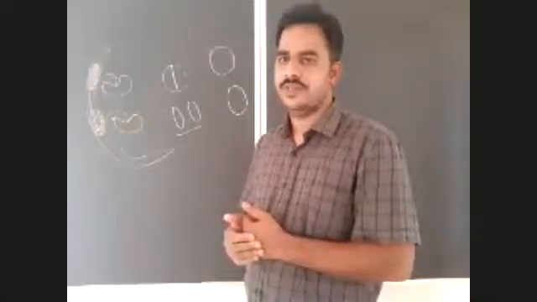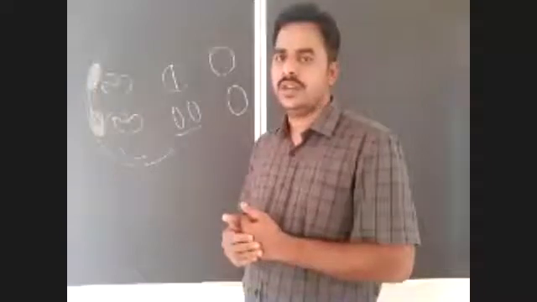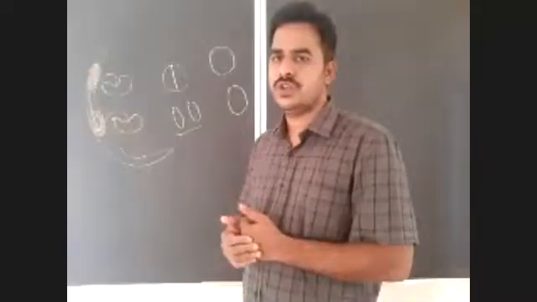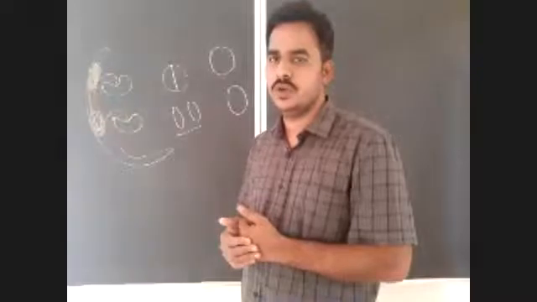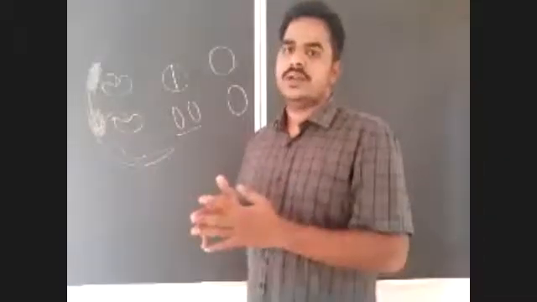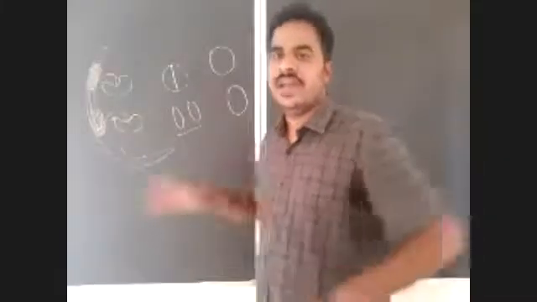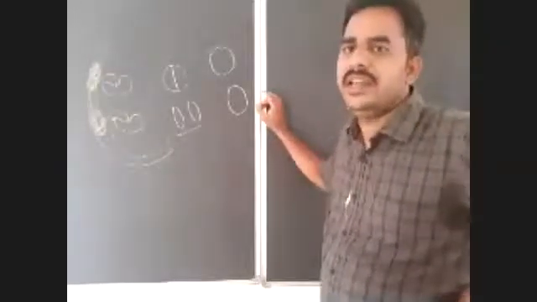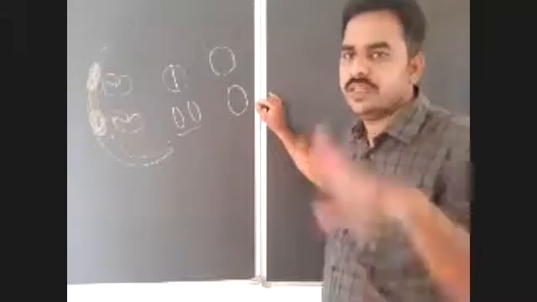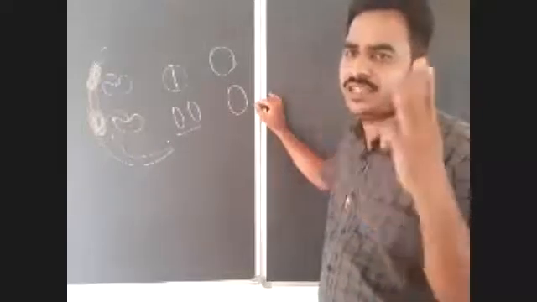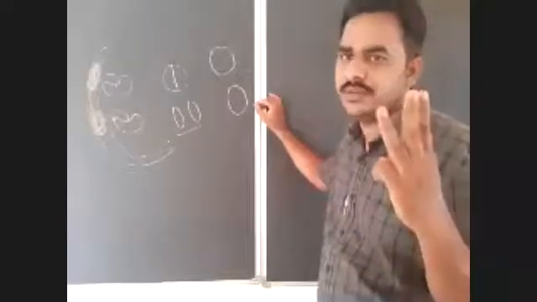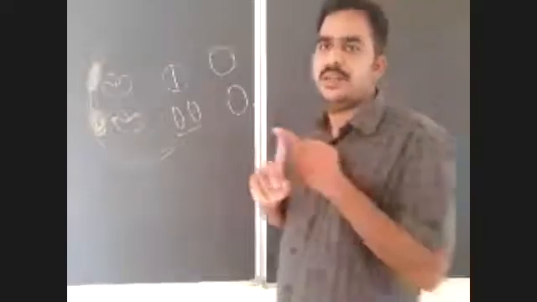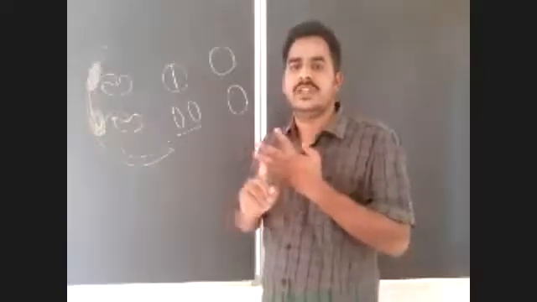For this, androgen binding protein should bind with testosterone, then the testosterone will be concentrated in the seminiferous tubules. Whenever testosterone is concentrated in the seminiferous tubules, the male germ cells or primordial germ cells will begin spermatogenesis. In spermatogenesis, there are three phases. What are they? The multiplication phase, growth phase, and maturation phase.